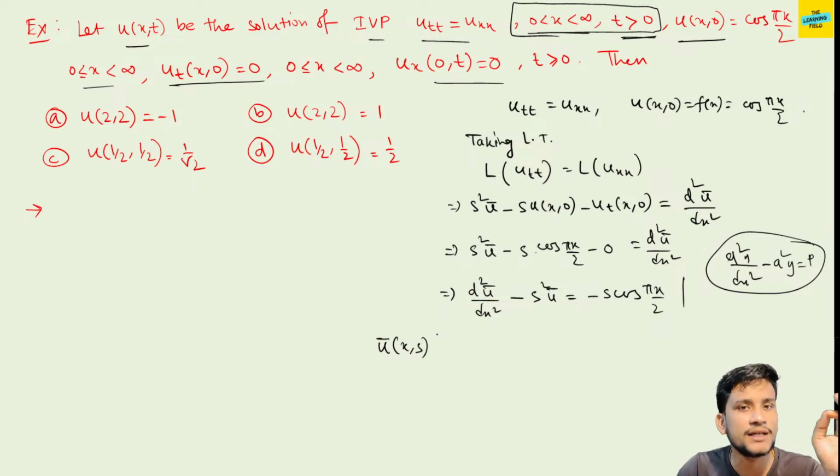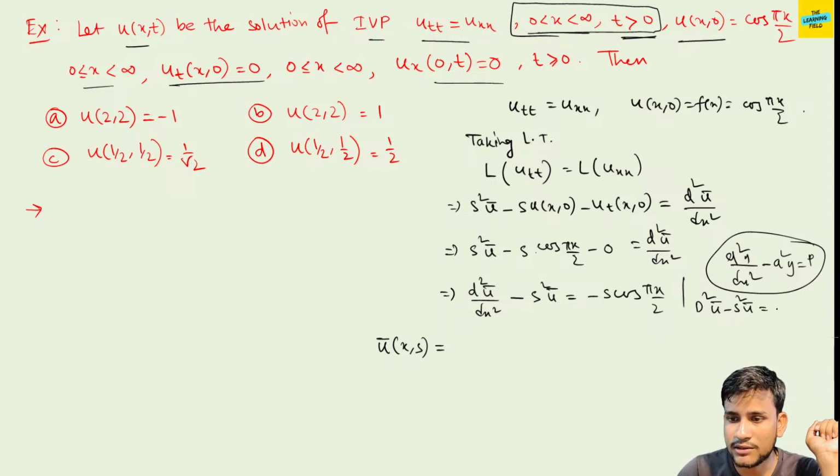First we take the Laplace transform, then we solve the differential equation, and after solving it we take the inverse Laplace. Fine. So this is the complete procedure. ū(x,s) we can write as D²ū minus s²ū equal to the function, and D stands for d/dx.